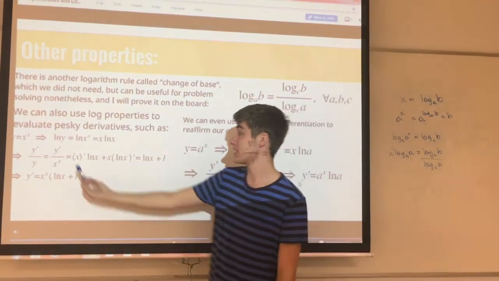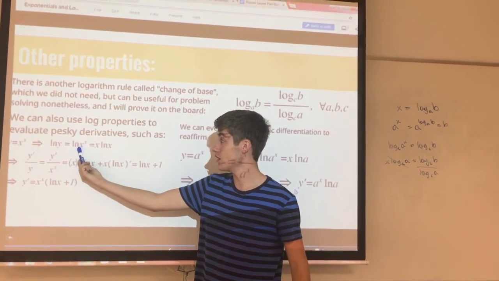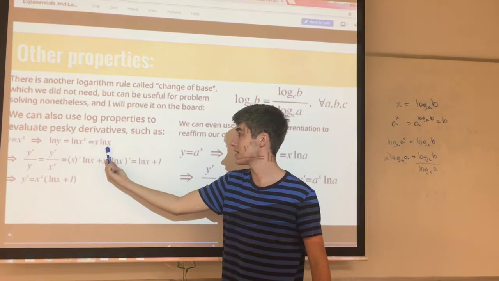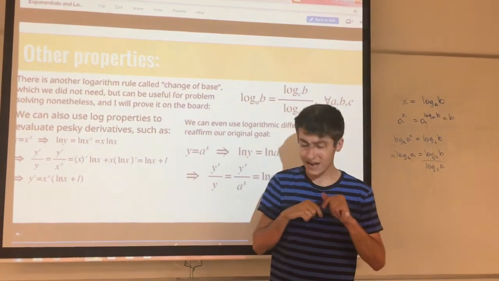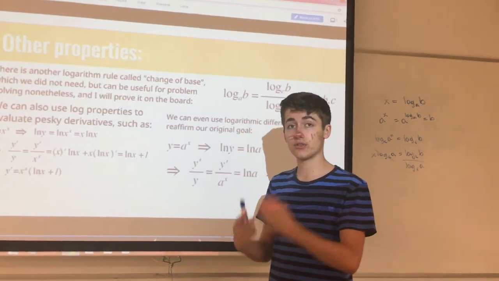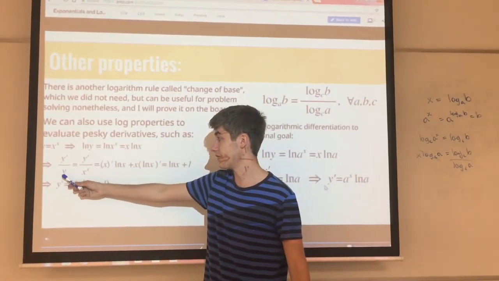And so what we're going to do is take the natural logarithm of both sides, and then using the power rule for the log, I'm going to bring the x down in front. So we have the natural log of y is equal to x times the natural log of x. And now if you recall, we had that logarithmic derivative property, where if we took the derivative of a logarithm of a function, it's equal to the derivative of the function divided by the function.